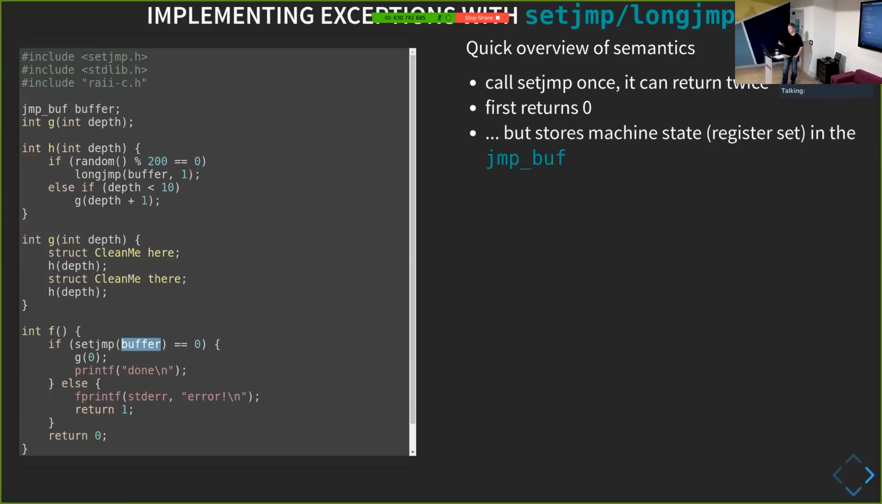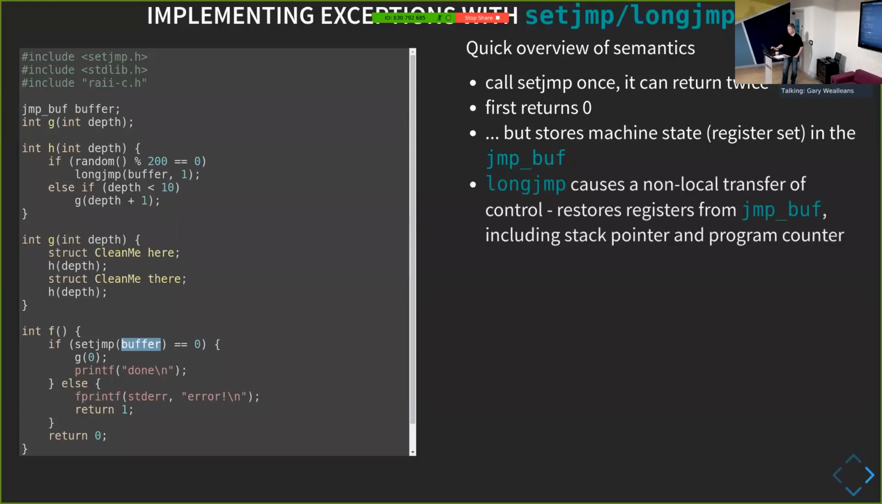So this includes things like the stack pointer, the instruction pointer, the general registers, potentially floating point registers, everything. So we then go to call G, which eventually calls H, and we end up in this longjmp function. What longjmp does is it restores the machine state from this buffer back into the machine. So it's a very heavy hitting hammer in that it changes the existing state of the machine.